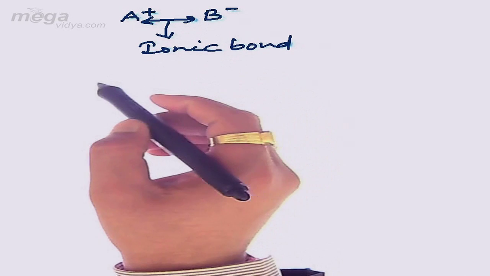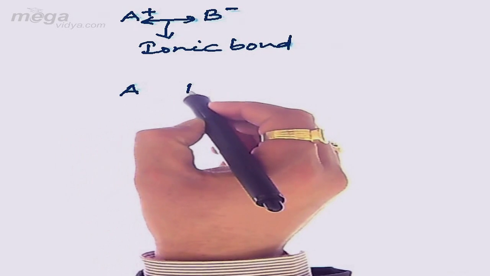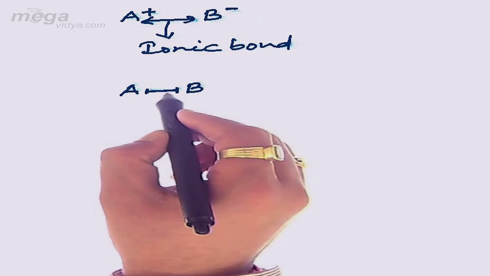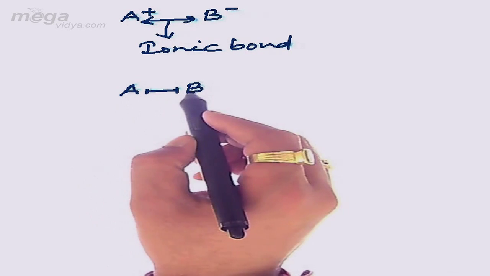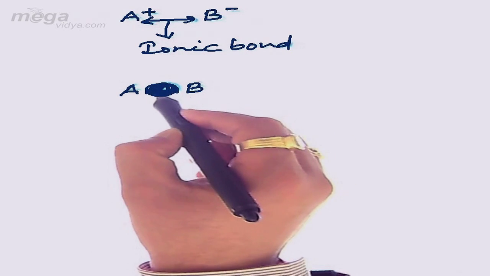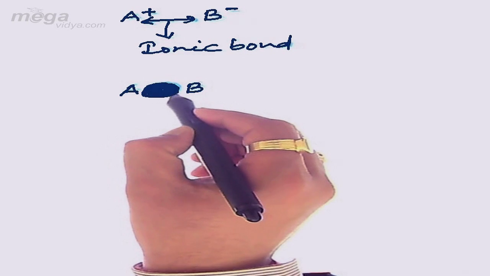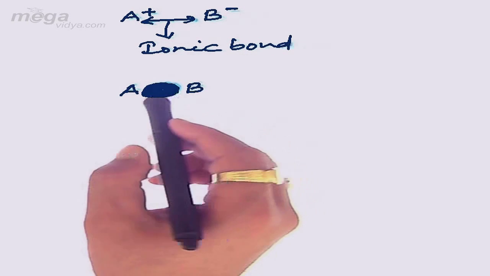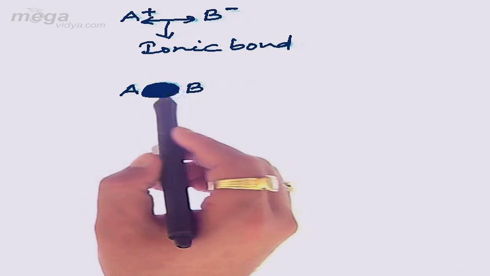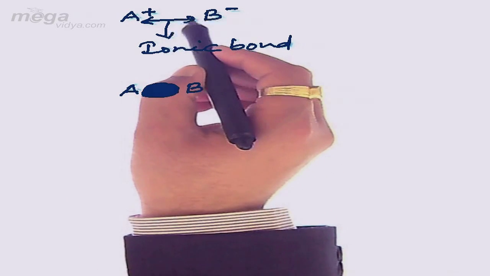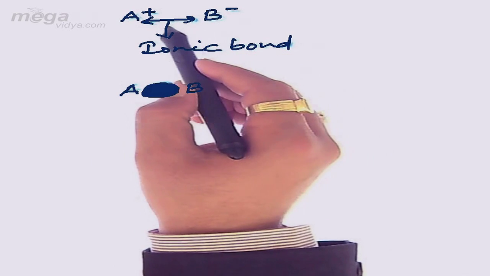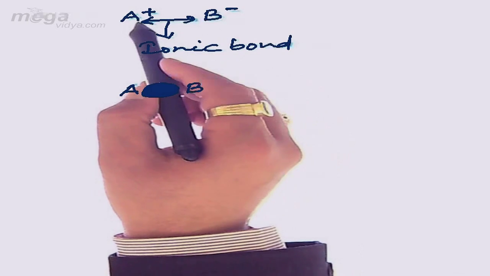Whereas in covalent bonding, the species will have an equidistant electron cloud from the nucleus of both the bonding atoms. Let us say we have taken a bond between A and B, which is covalent in nature. Then this electron cloud will be equally separated, or equidistant, from the nucleus of both A and B. Whereas the electron cloud between A positive and B negative is not equidistant from the nucleus of A positive and B negative.